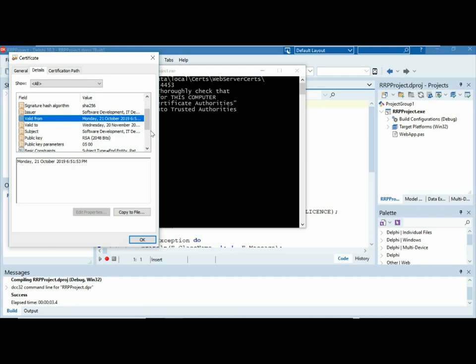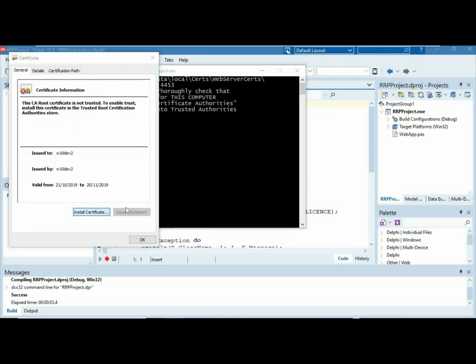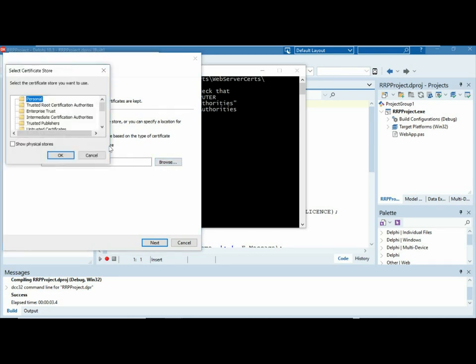The other thing you can check is that if you look down here at the enhanced security features, somewhere in here, a subject, I don't know, it's got the name of this computer in it. So I'm confident that that is a good certificate that I can confidently install. Now, because it's just a one-layer certificate, it's not signed like they normally are, you have to put it into the trusted root certificate store.